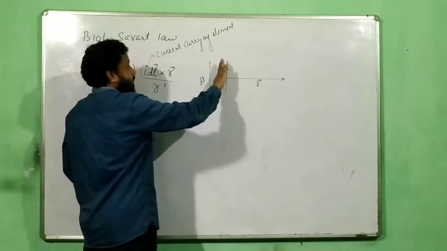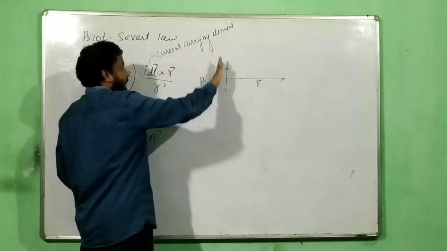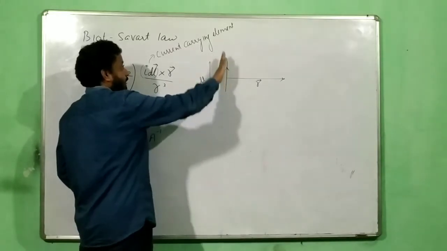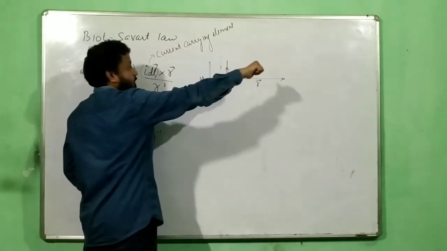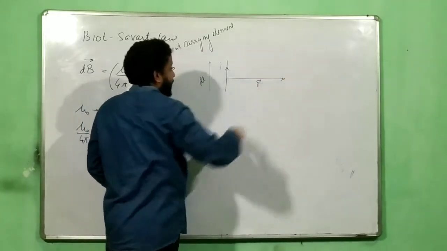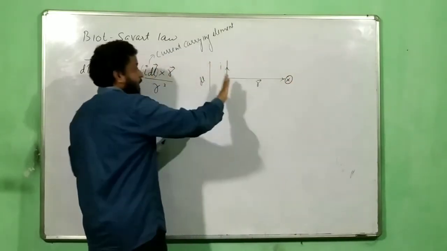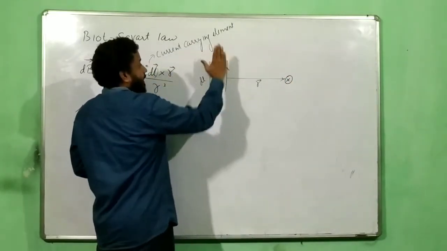So you have to stretch your finger towards I dl and then you have to curl your finger towards r. So this is your I dl cross r. If I do the I dl cross r, my thumb will point inward, so the field here will be inward, inside. This is your I dl cross r.